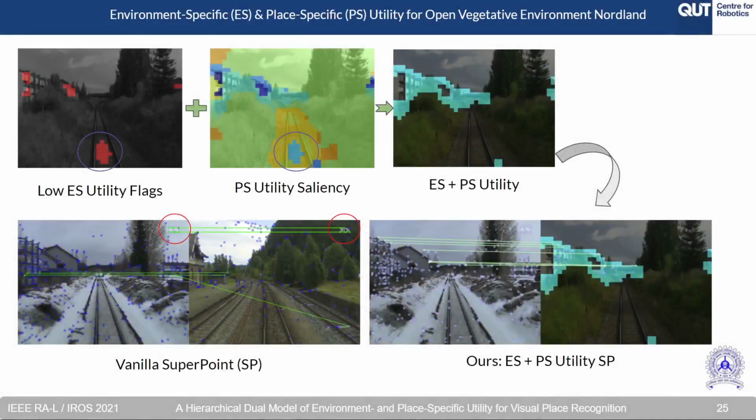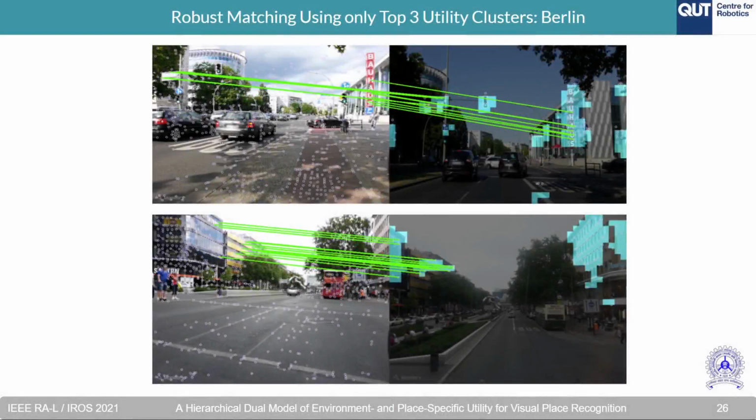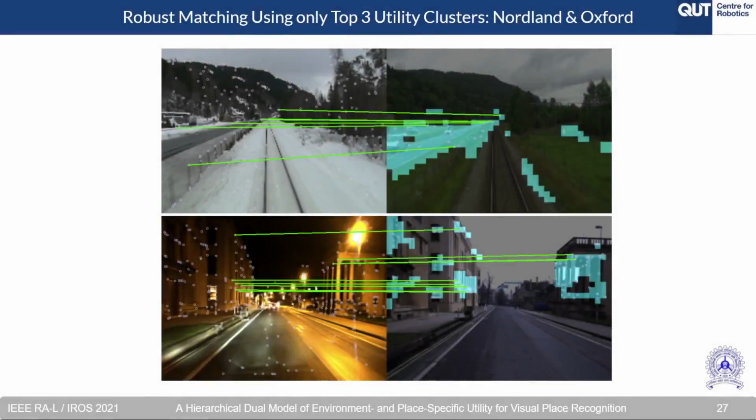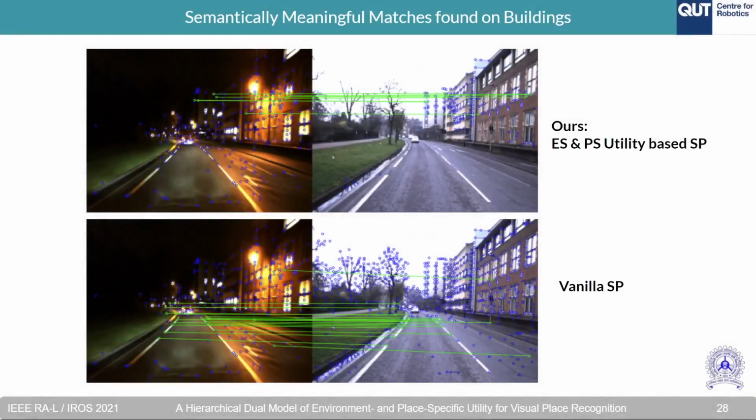We qualitatively visualize the matches to analyze the benefits of the proposed utility. Here it can be seen that vanilla SuperPoint obtains a false match due to the perceptual aliasing caused by the watermark, whereas utility guided SuperPoint obtains the correct match. Further, we show visualizations of matching using only the top 3 utility clusters. It can be seen that salient parts such as signs are considered very important, enabling robust matching. A similar case can be seen for Nordland and Oxford. Another interesting insight is that utility guided SuperPoint leads to more semantically meaningful matches compared to vanilla SuperPoint.